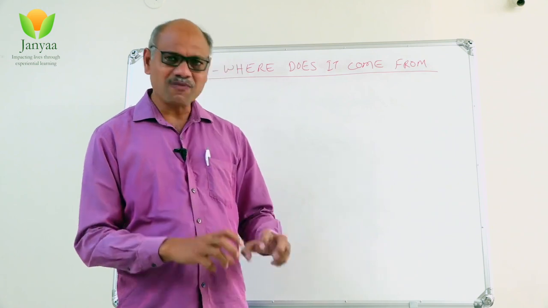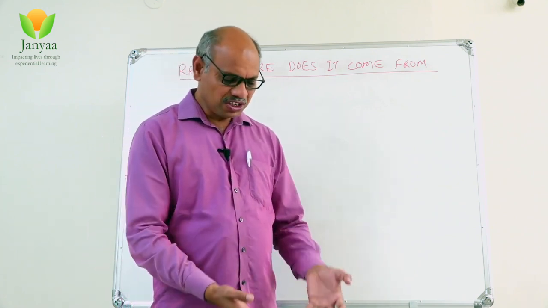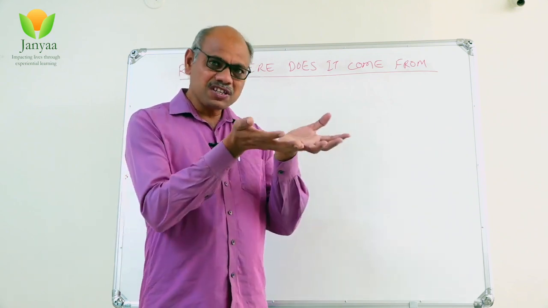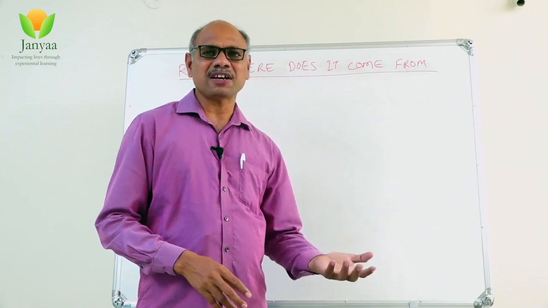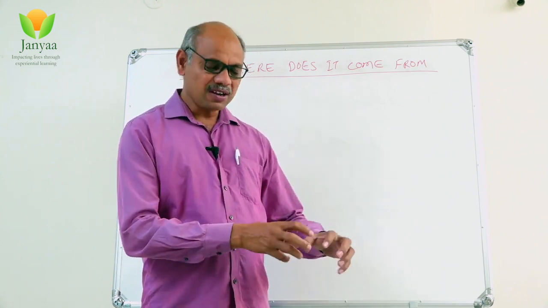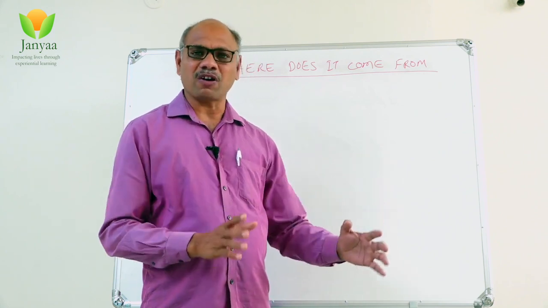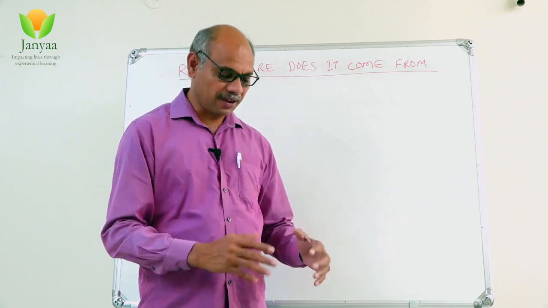But how does it come as rain? First the source is water, and due to heat it forms water vapor. Water vapor is in the air. In this air, dust particles are there. With the help of dirt particles, they form clouds. We can see clouds in the sky.